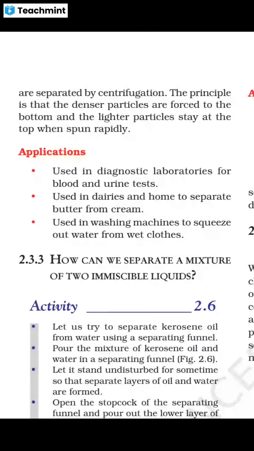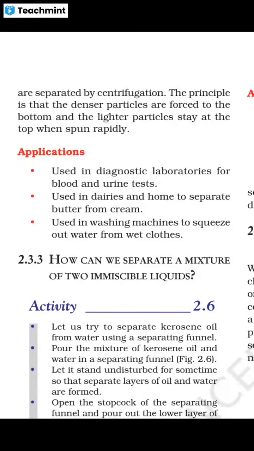Centrifugation. Note the principle of that. The principle is that the denser particles are forced to the bottom and the lighter particles stay at the top when spun rapidly. Make it spin quickly. In that case, denser, heavy particles will settle down towards the bottom, and the lighter particles will float on the upper side.